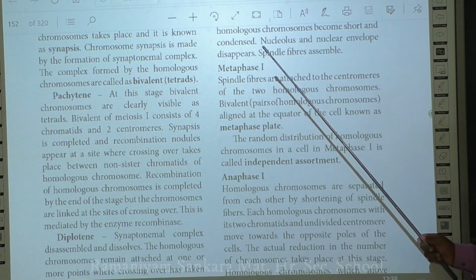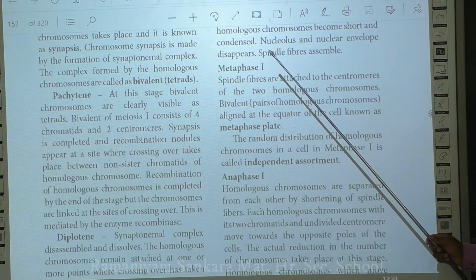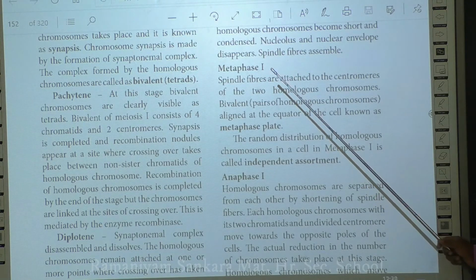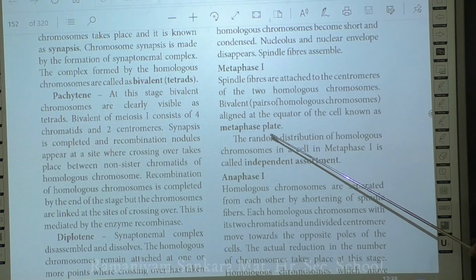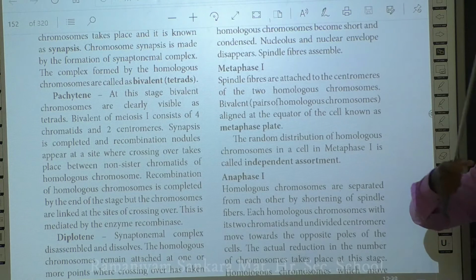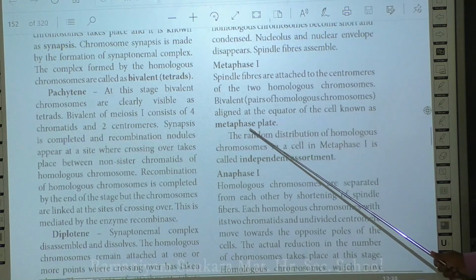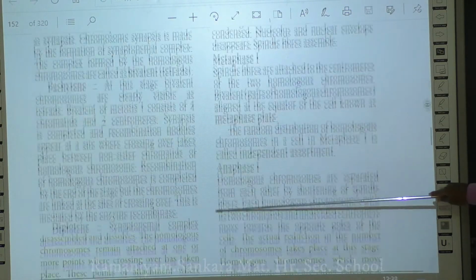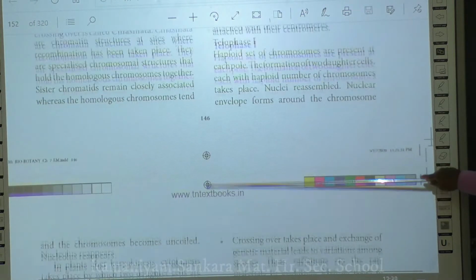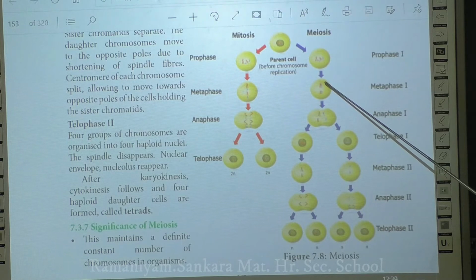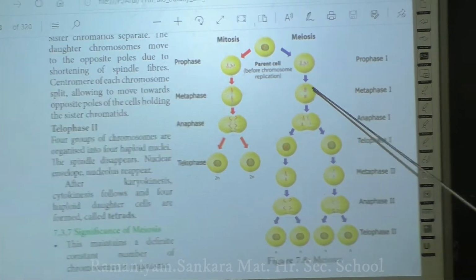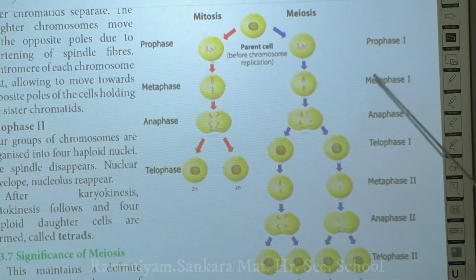Only one kinetochore of each homologous pair gets the spindle fibers attached. After that, these bivalent chromosomes are aligned at the center of the cell, and we call this the metaphase plate. You can see this diagram on the back end of your slide. After prophase 1, spindle fibers are formed here, and these chromosomes are arranged at the center of your cell, and it is called metaphase 1.